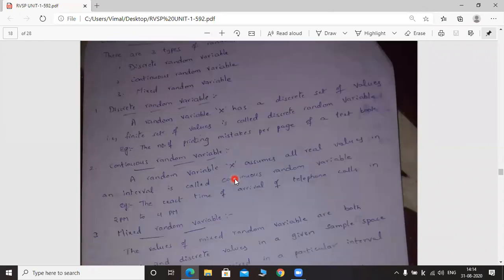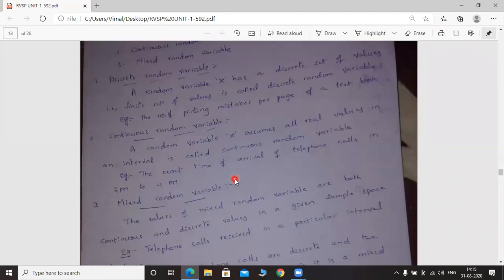Next, let's go for the continuous random variable. What is meant by a continuous random variable? The name itself indicates that a random variable capital X assumes all the values within a given interval of time, or within a time duration. You may take any time duration, 1 hour, 2 hours or 3 hours. For a specific time duration, the random variable capital X takes all the real values. That is called a continuous random variable.